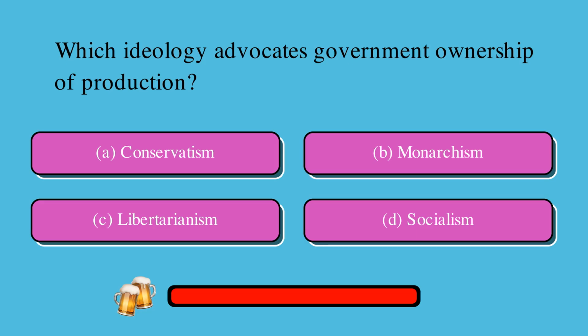Is it A, conservatism, B, monarchism, C, libertarianism, or D, socialism? The correct answer is D, socialism.